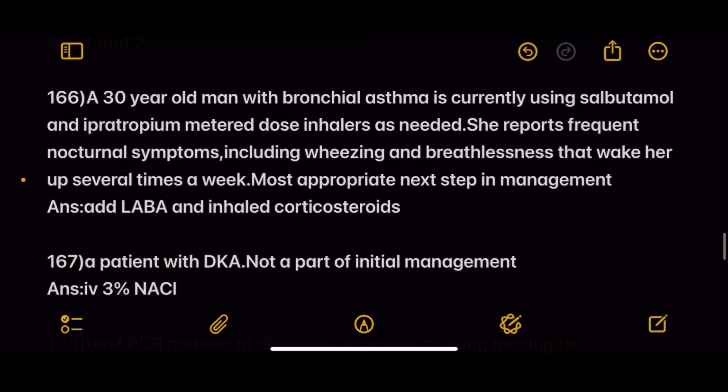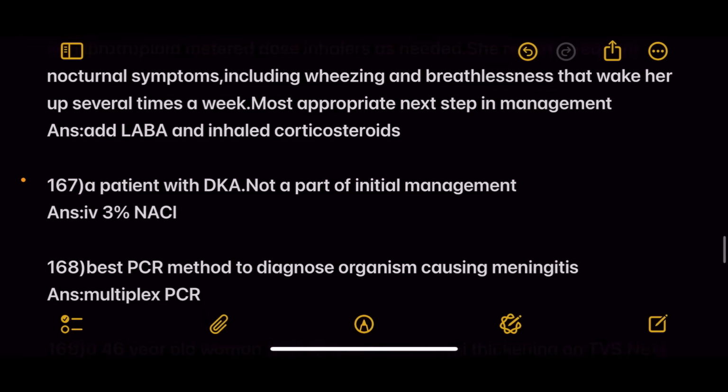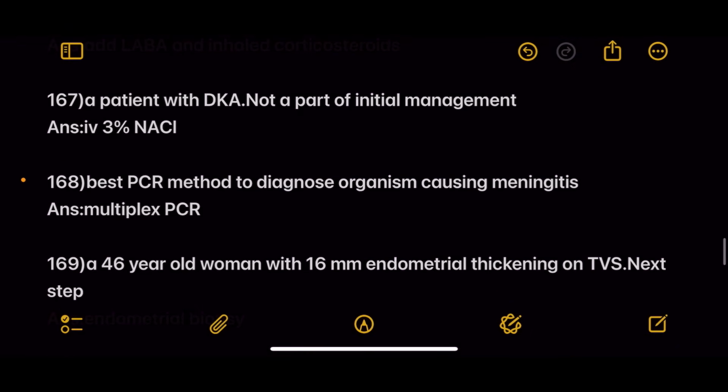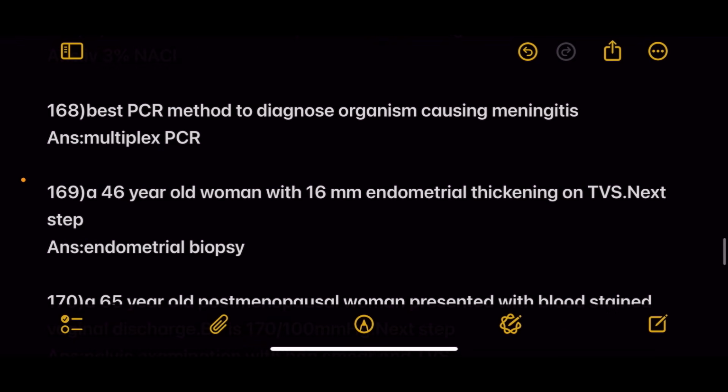Answer 1 and 2. Next, 30-year-old man with bronchial asthma, currently on salbutamol and ipratropium inhalers. She reports nocturnal symptoms including wheezing and breathlessness, which wake her up several times in a week. Appropriate next step is add LABA and inhaled corticosteroids. Next, patient with DKA, not a part of initial management is IV 3% NaCl.